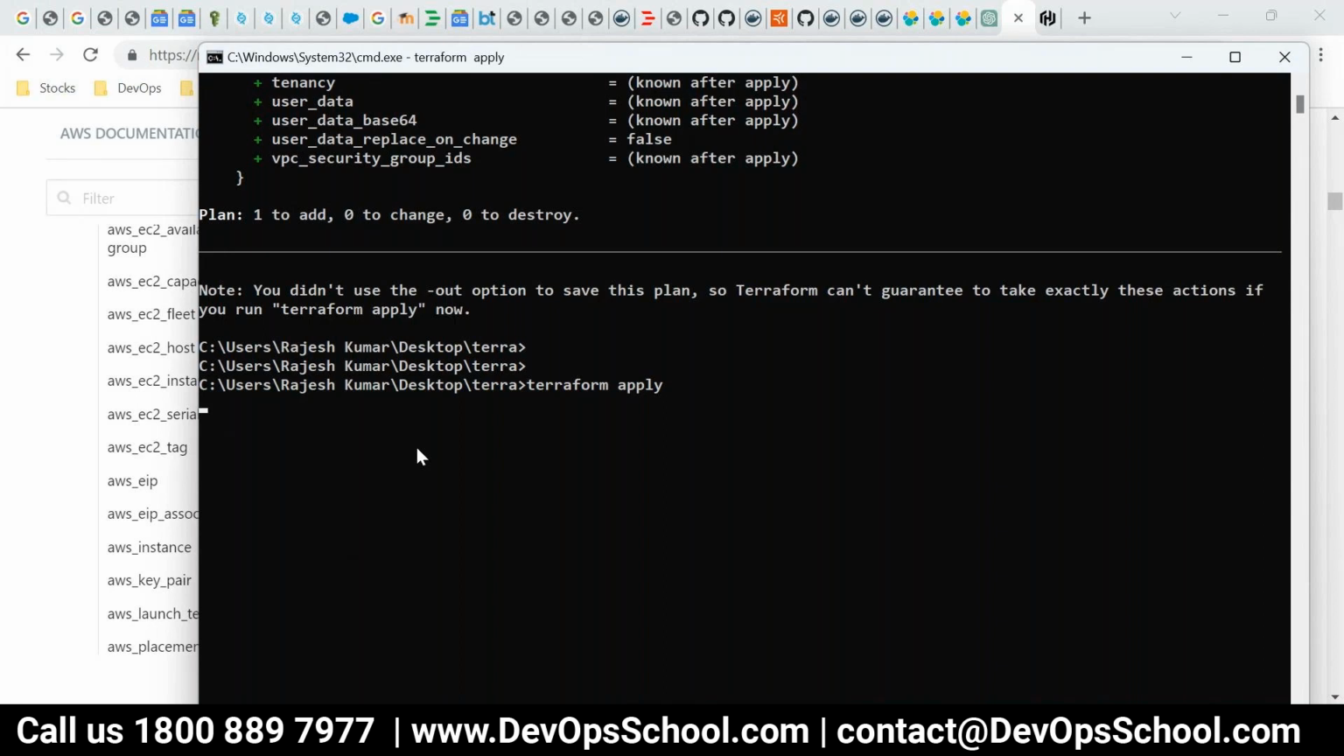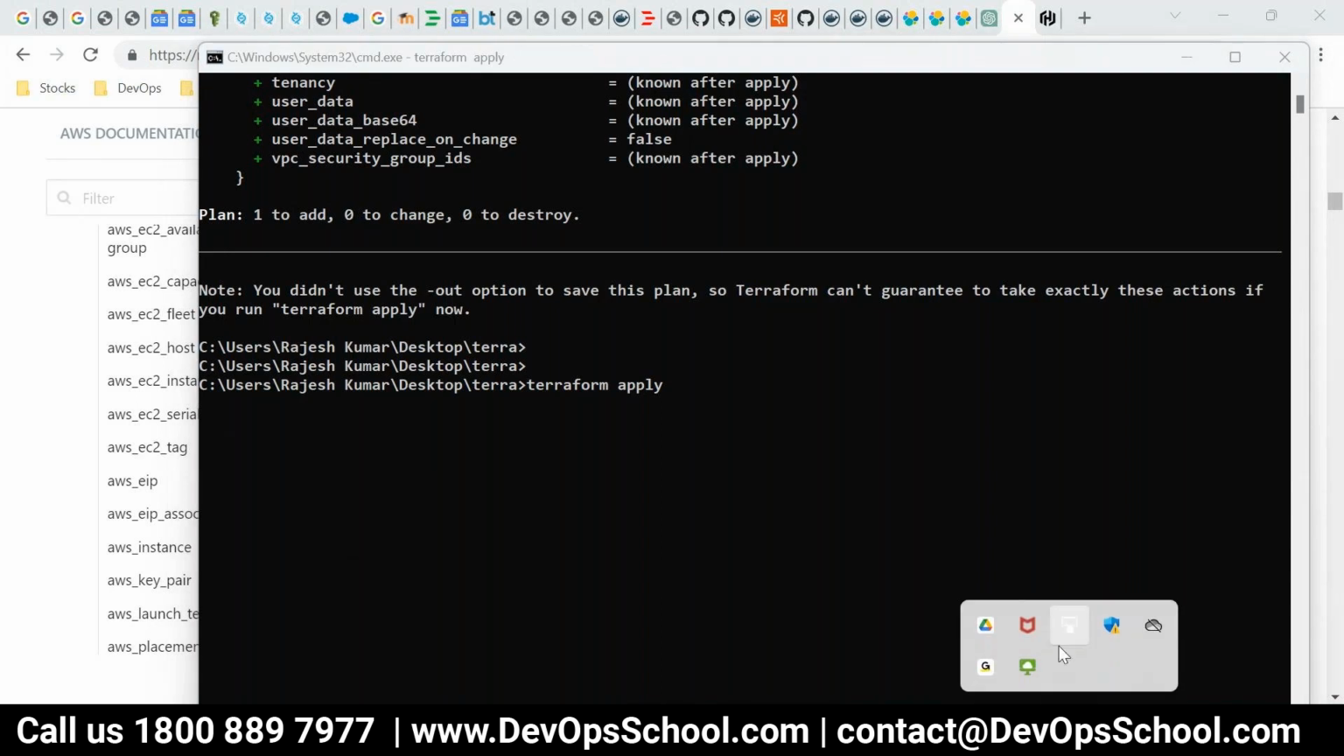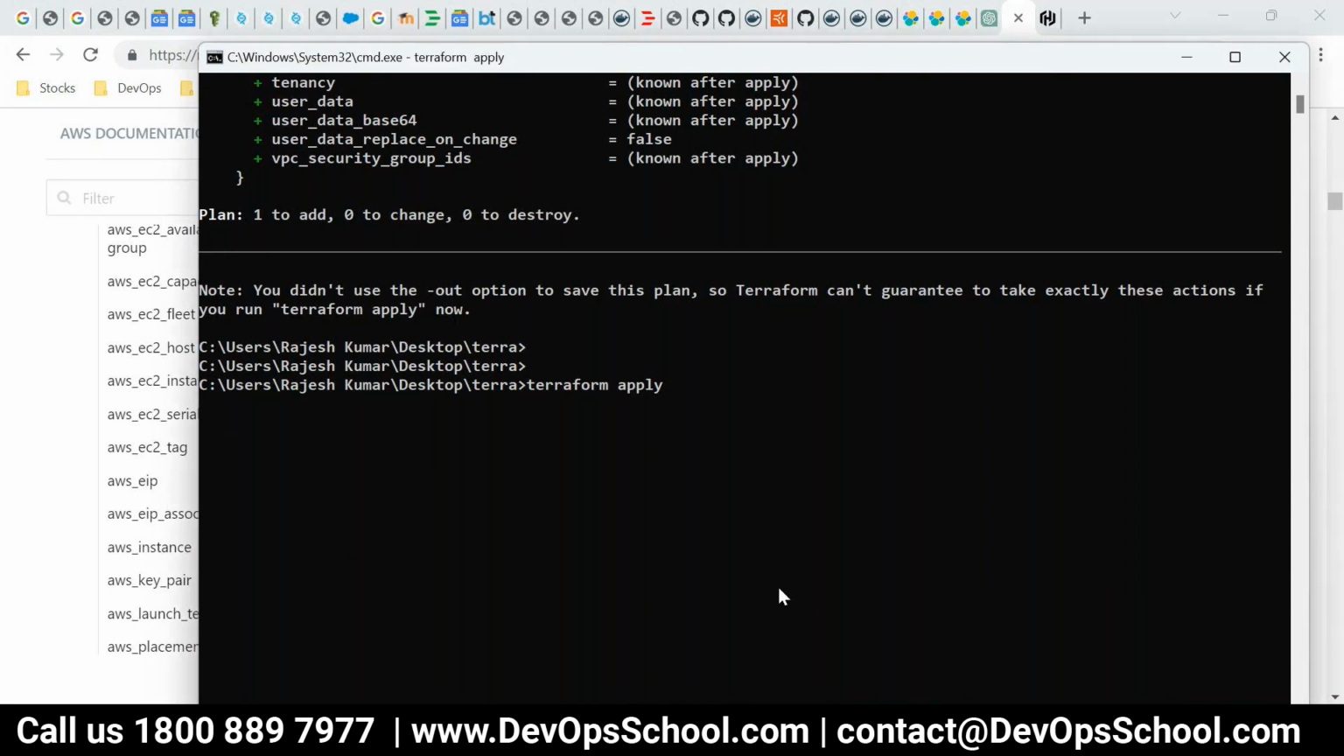Applies it for you, it will be fast. I'm struggling with my laptop actually. Let me close some of the applications. I cannot close anything actually. Let me close this one.